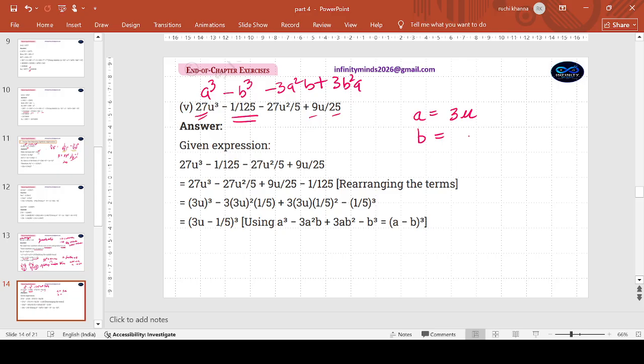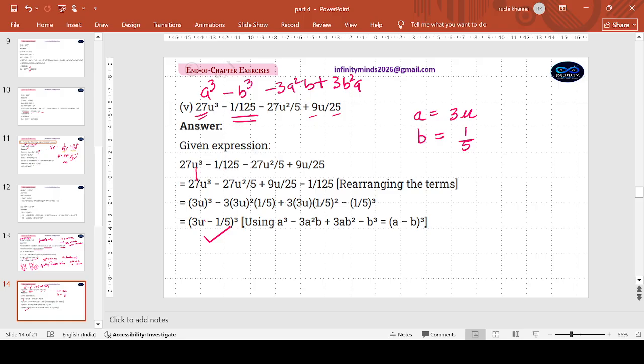And who will play the role of b? 1 by 5. And now it's not much. Now it's straight away a minus b whole cube. You can just write 3u minus 1 by 5. But that is as simple as, because the answer is being flashed in front of you. Try and see. I was talking about how your mind will actually work. So I was only guiding on those terms.